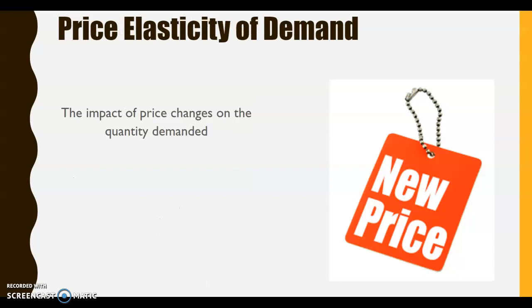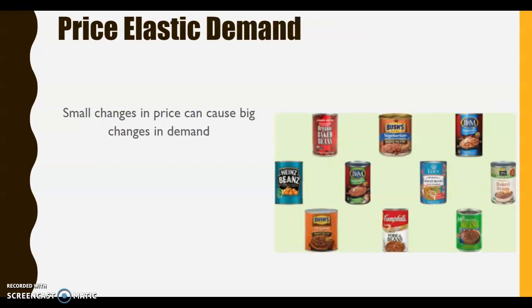Okay, so price elasticity of demand. So this looks at the impact of price changes on the quantity demanded. So what happens to the amount that people demand when you increase or decrease your price? So we would assume that if you increase your price, people are going to stop buying so much. And if you decrease your price, people are going to buy more. But there's a degree of which, so how much of an impact does the change in price have on the quantity demanded?